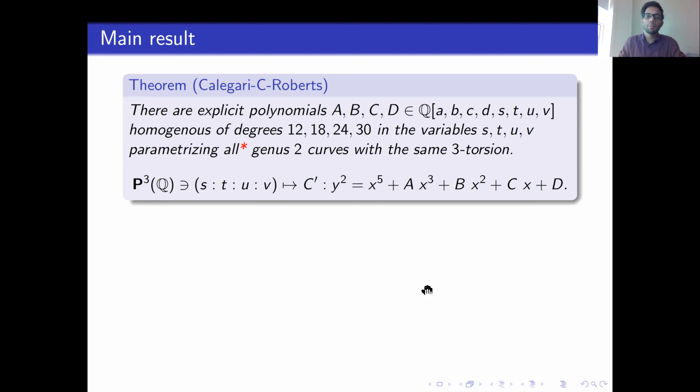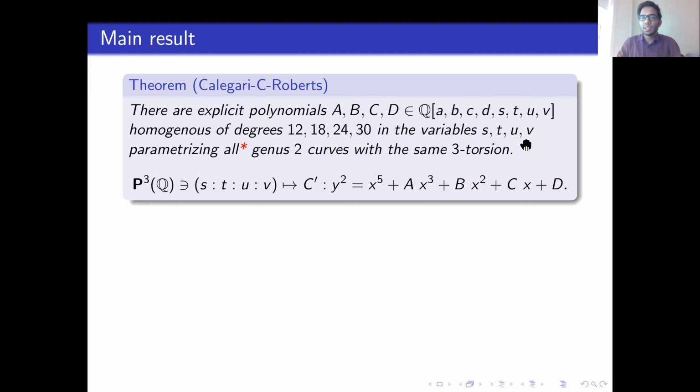We find explicit polynomials capital A, B, C, D in this polynomial ring in 8 variables. You should think about s, t, u, v as the parameterizing variables and little a, b, c, d as giving the Weierstrass coefficients of the original genus 2 curve that we start with. It will be clear in a minute what I mean.